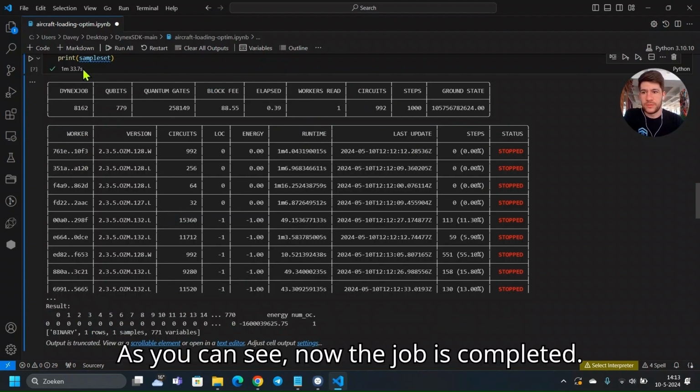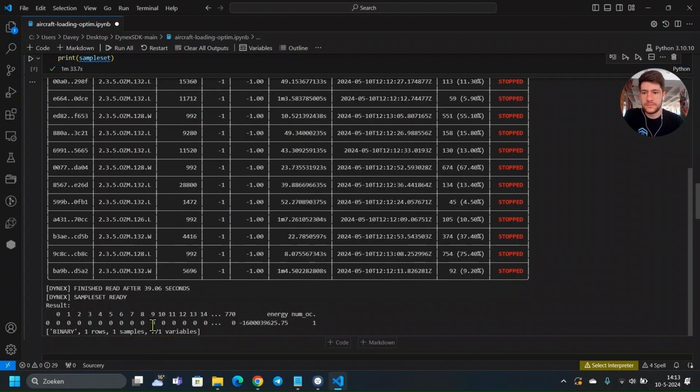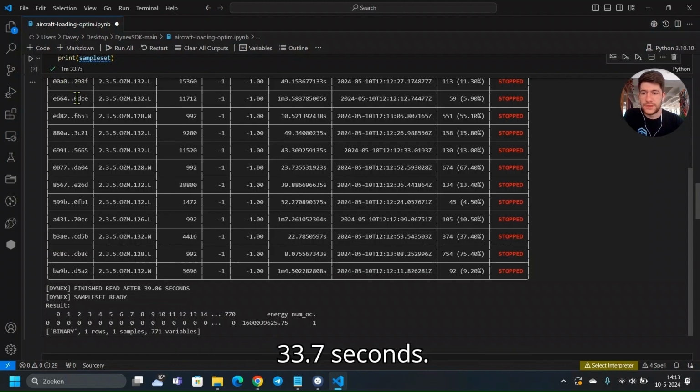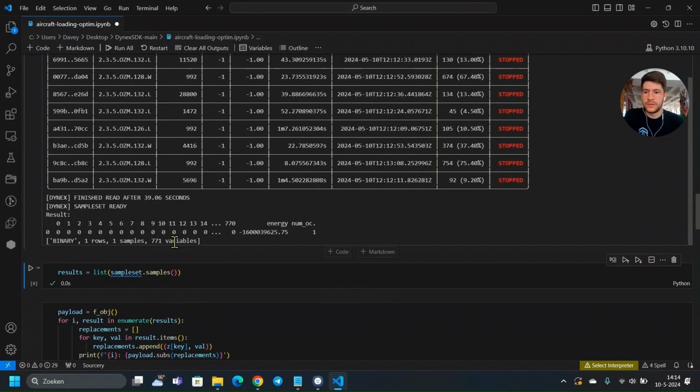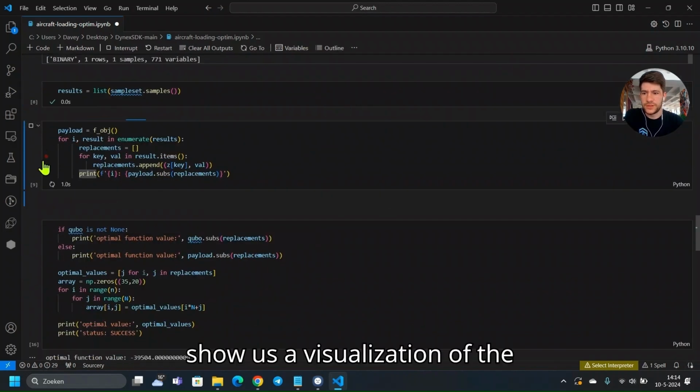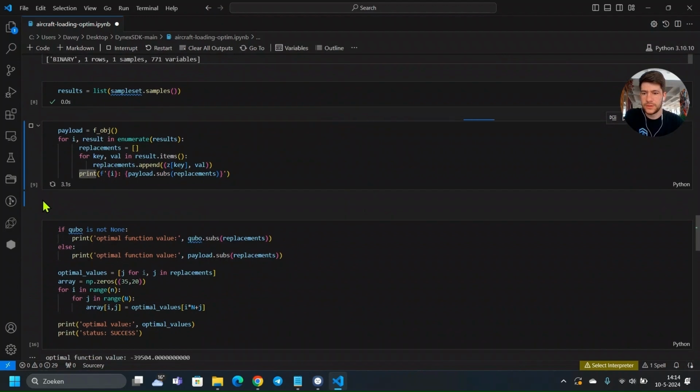As you can see now, the job is completed. The job itself took 1 minute and 33.7 seconds. Now we're going to import the results to show us a visualization of the results.